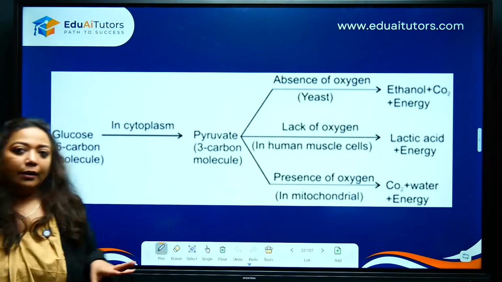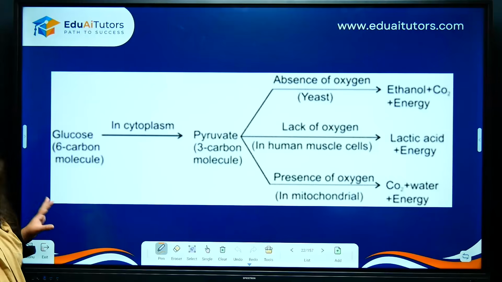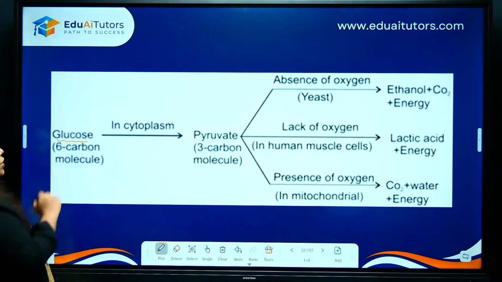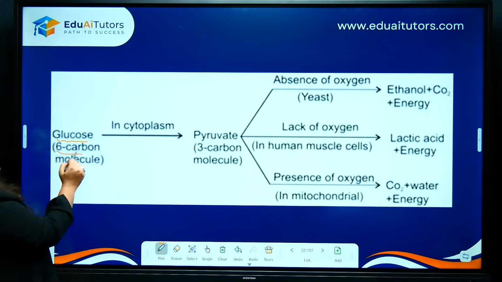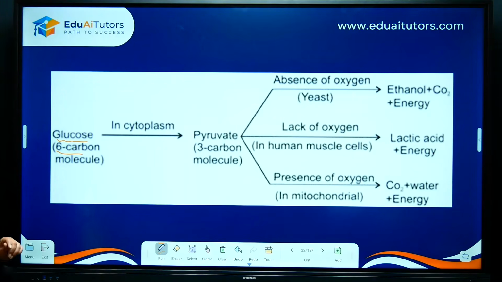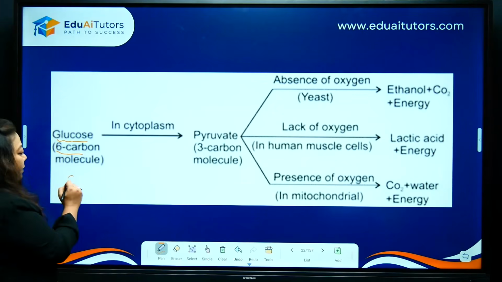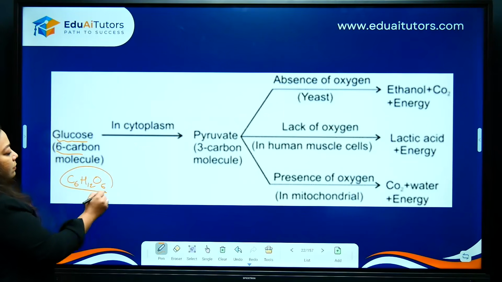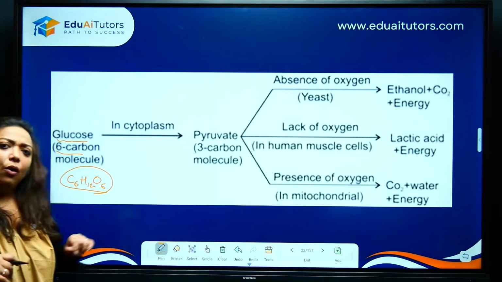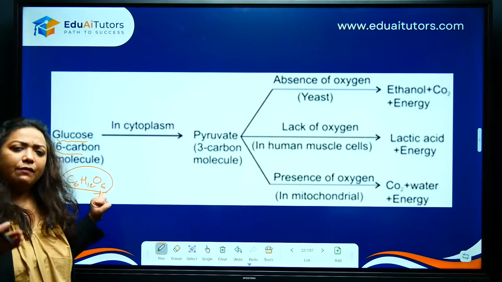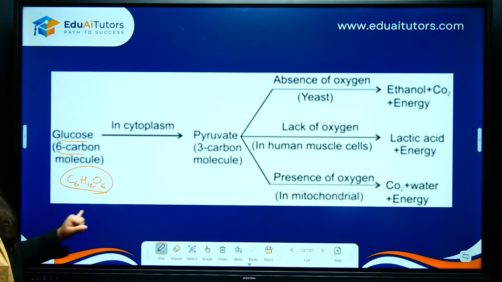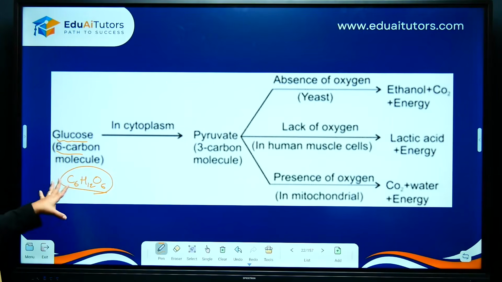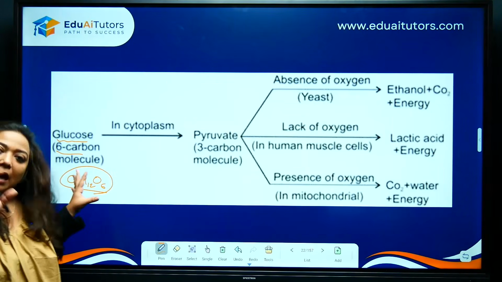Okay, it's a little blurred right now. Try to focus. I hope you people can see it clearly. Okay. So here glucose, 6 carbon compound, C6H12O6. If you are wondering what I am talking about, and if you are thinking, oh, this we got from photosynthesis, yes, even plants will do the same thing. Okay, we are going to see different modes though. But yes, the main thing is this breakdown of glucose will take place even in plant cells.